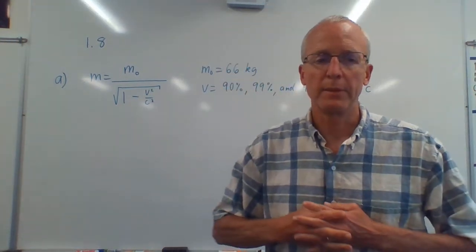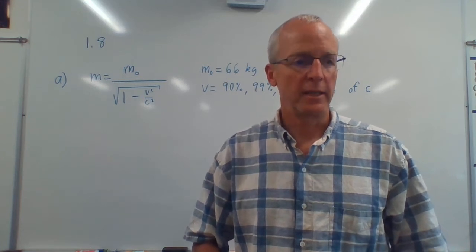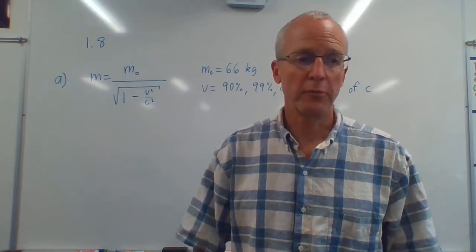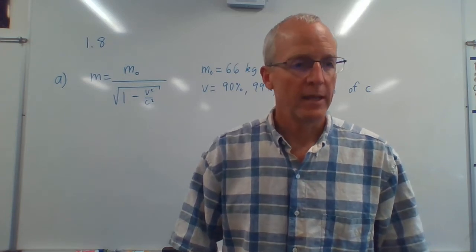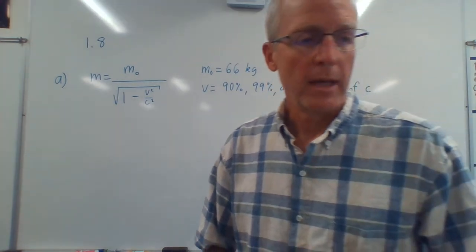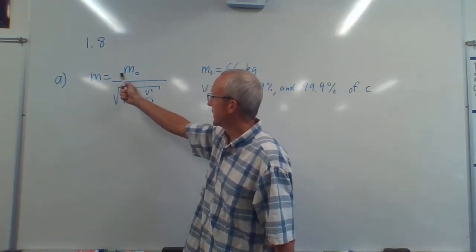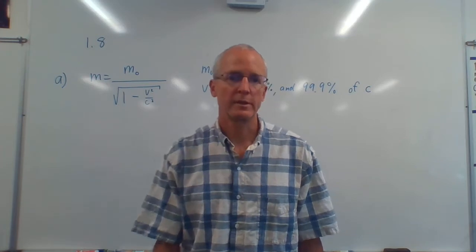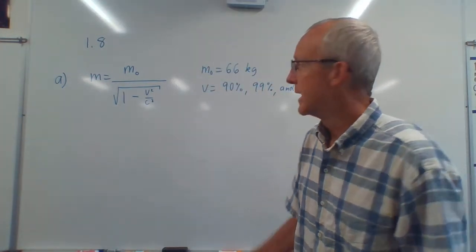Okay, let's look at problem 1.8. This has the formula, and this is a real formula that Albert Einstein first worked out in his special theory of relativity, like it says up there. And it says that the mass of something depends on the rest mass.